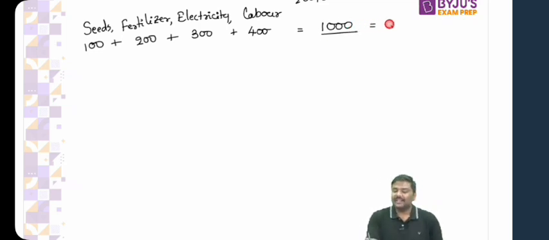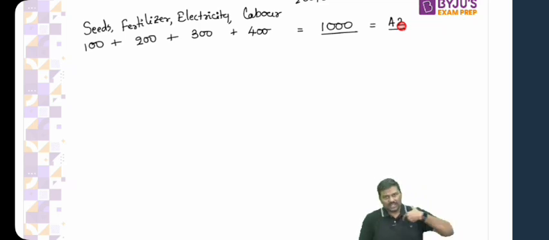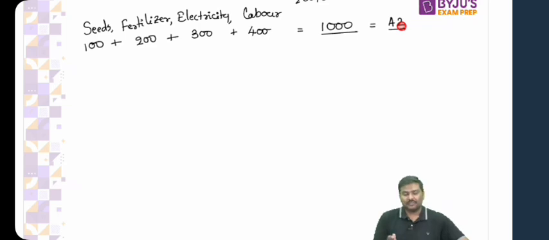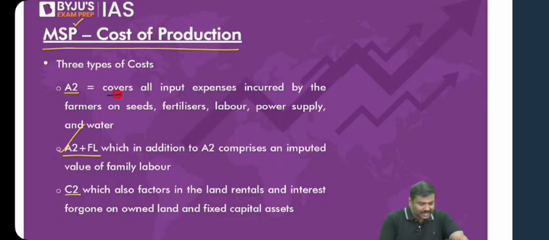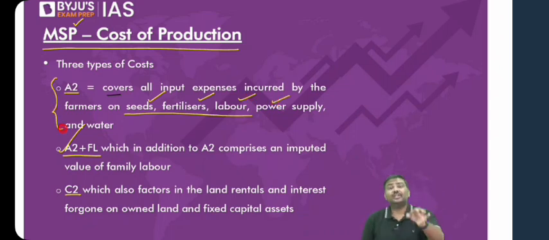This is nothing but A2 methodology. What is going to happen in A2 methodology? Whatever expenses are going to be incurred by the farmer on inputs such as seeds, fertilizer, labor, electricity, etc., all these expenses will be considered. That is called the A2 cost of production. Now let me go to the second one here.